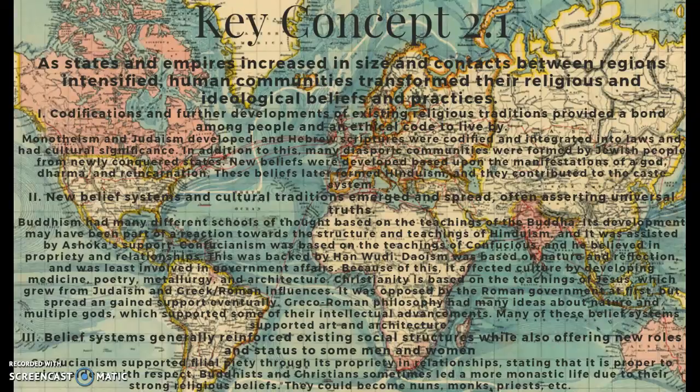Key Concept 2.1 is basically about the new states and empires that were developing and increasing in size, and how they lived their lives and developed religions and spread that with one another. So the first Roman numeral is just about Judaism and Hinduism and how they affected their regions and how they affected culture and the people in their regions.